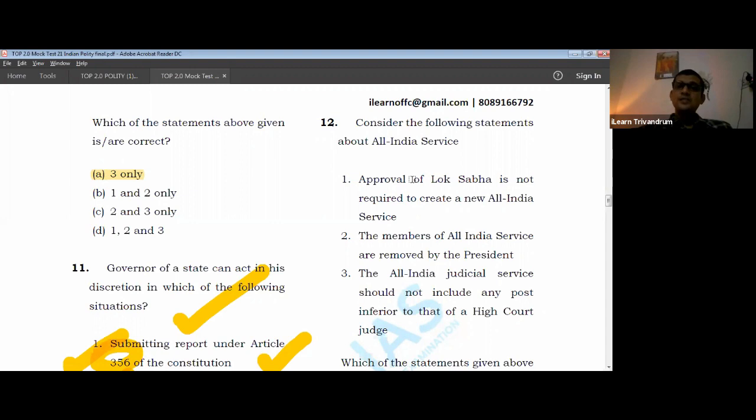Approval of Lok Sabha is not required to create an All India Service. How is an All India Service created? Where does the procedure begin from? It begins from Rajya Sabha, right? But to create an All India Service, we need a legislation, and legislation has to pass from Lok Sabha and Rajya Sabha, both the houses, right? So an All India Service can be created only when legislation is passed, and that requires Lok Sabha. But to bring out that idea, the resolution has to be passed, and that should come from Rajya Sabha. That is a minute difference over there.